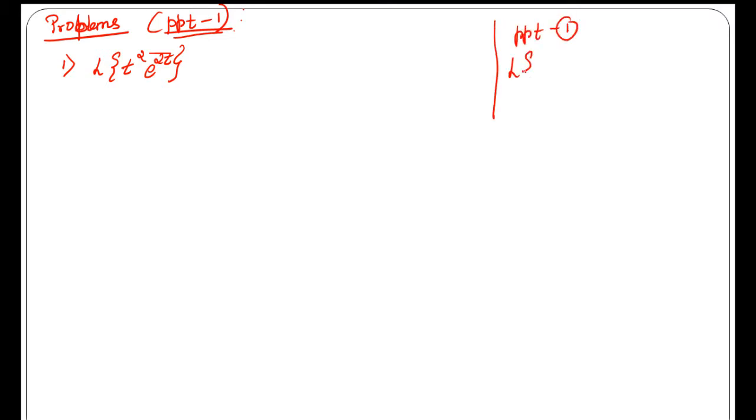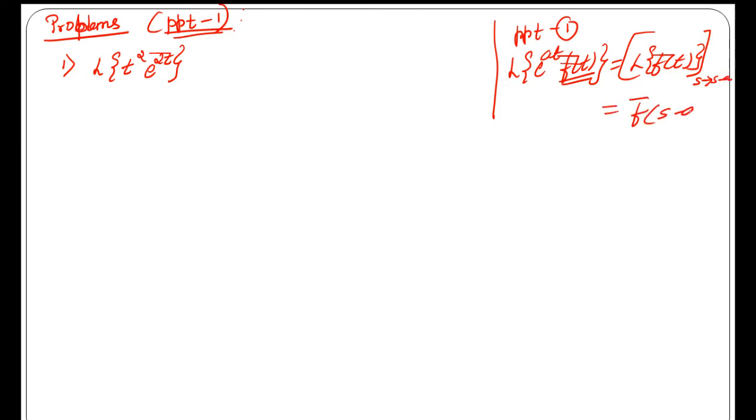If we have Laplace transform of e power at f of t, then this can be written as Laplace transform of f of t where s is replaced by s minus a, or f bar of s minus a.